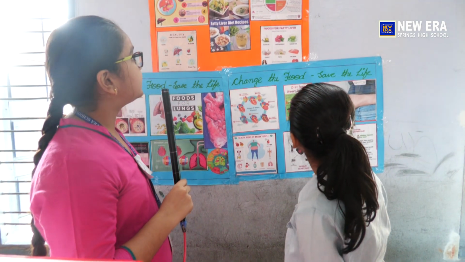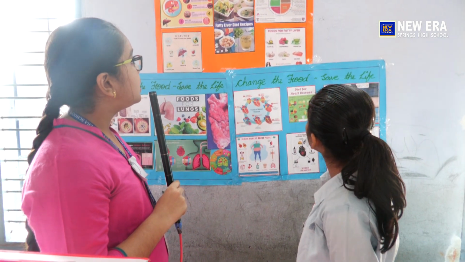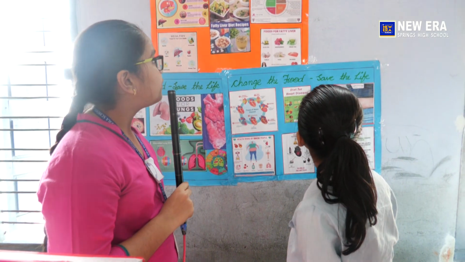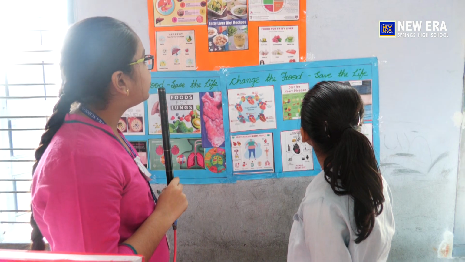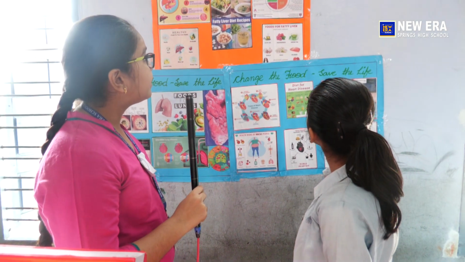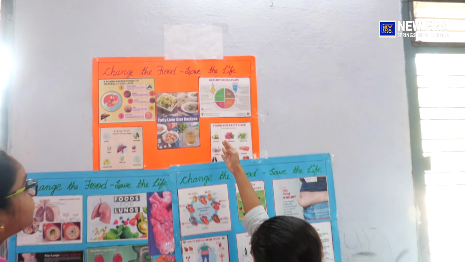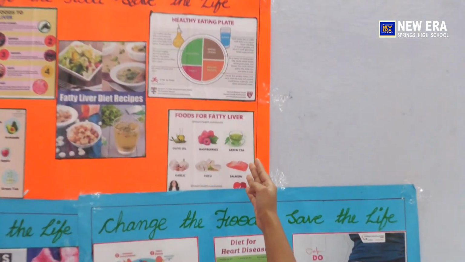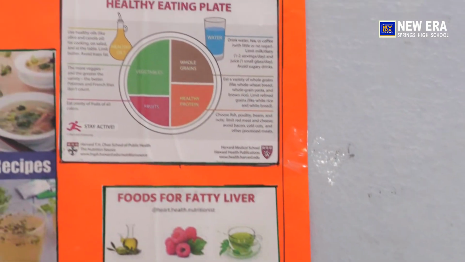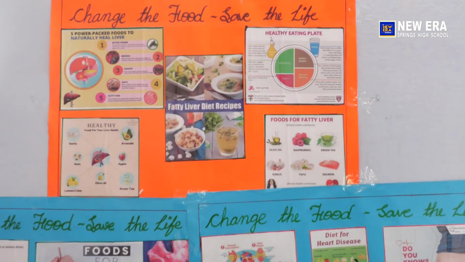Eat more veggies. The more veggies and the greater the variety, the better. Potatoes and French fries do not count. Eat a variety of whole grains like whole wheat bread, whole grain pasta, and brown rice. Limit refined grains like wheat and rice. Eat plenty of fruits of all colors. Choose fish, poultry, beans, and nuts. Limit red meat and cheese. Avoid bacon, cold cuts, and other processed meats.